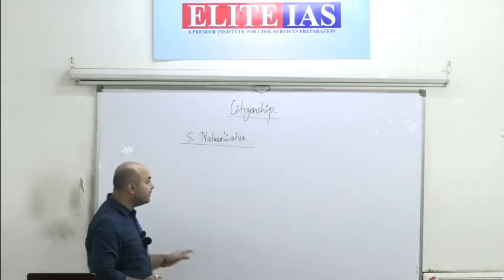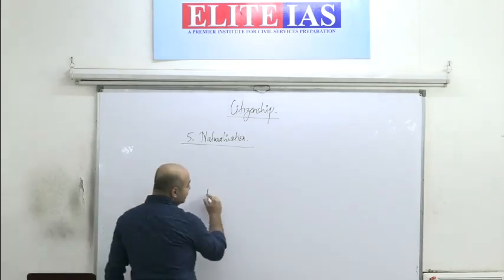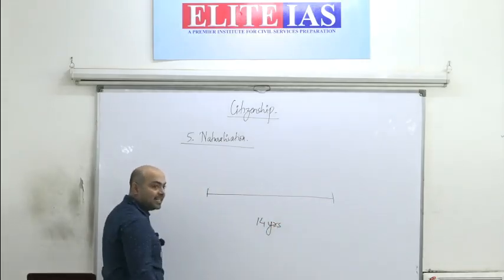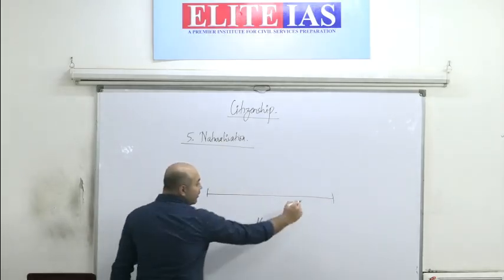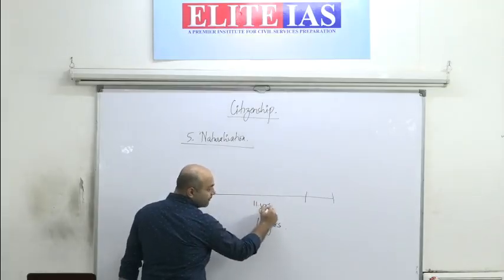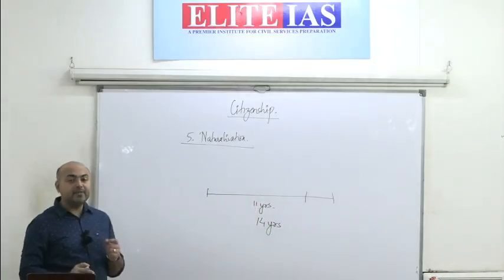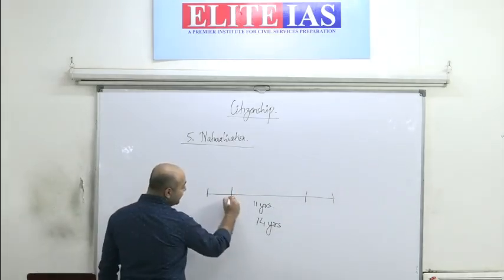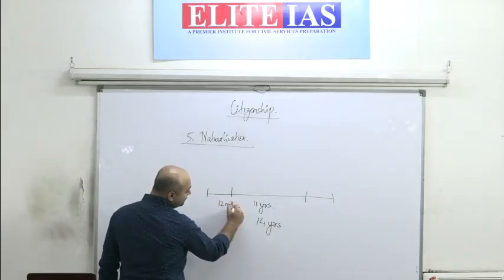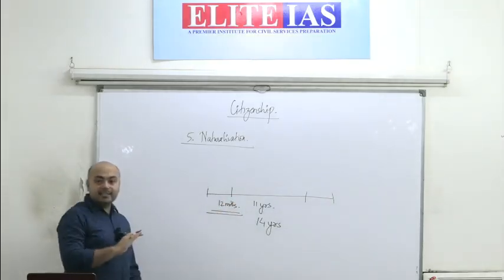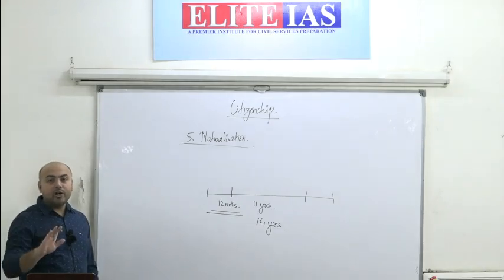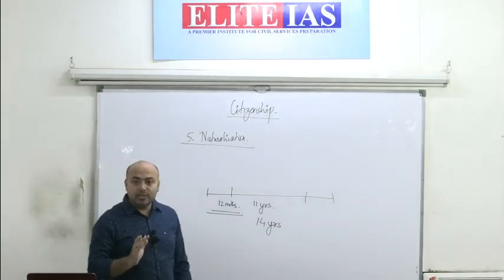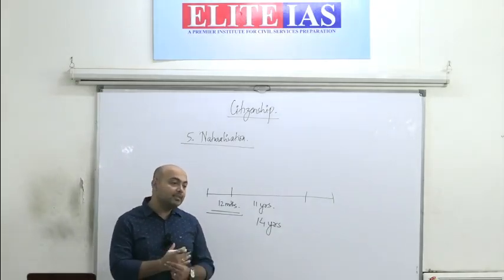What does this provision mean? It means that in the last 14 years, if an individual has resided in India for 11 years, and out of these, for 12 months he has continuously resided in India just before he makes an application to the government for citizenship. Let's understand this by an example.